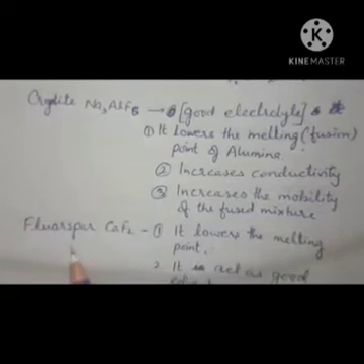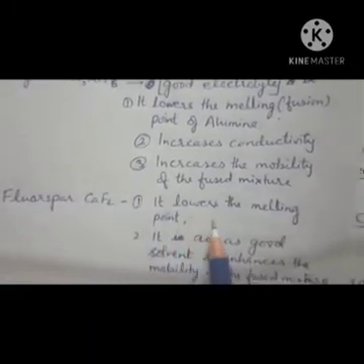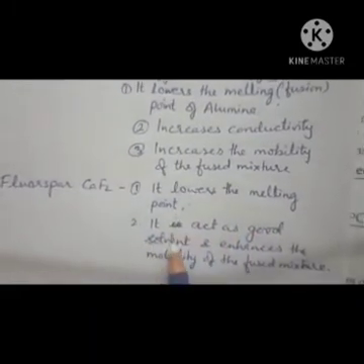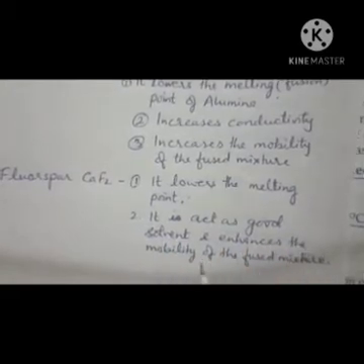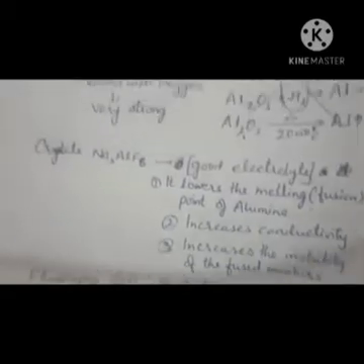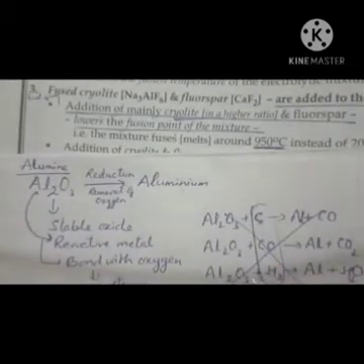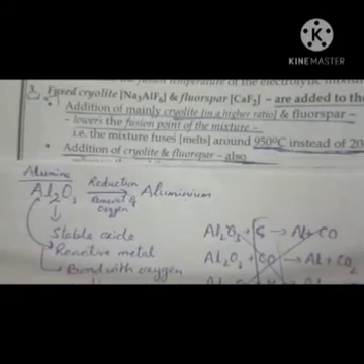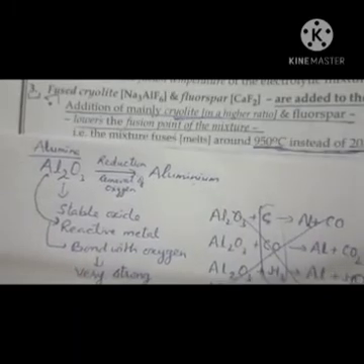Second is fluorspar, with the formula CaF2, and why is it used? Because it lowers the melting point and acts as a good solvent. That is why it enhances the mobility of the fused mixture. After mixing cryolite and fluorspar, the extraction of aluminium from fused alumina becomes very easy, and that's why nowadays it has become very cheap.